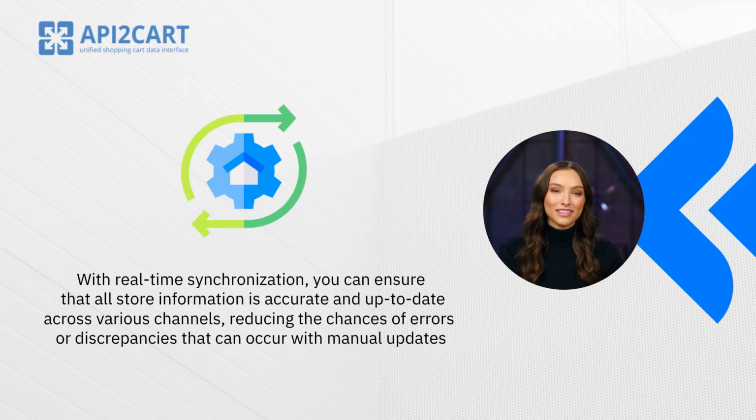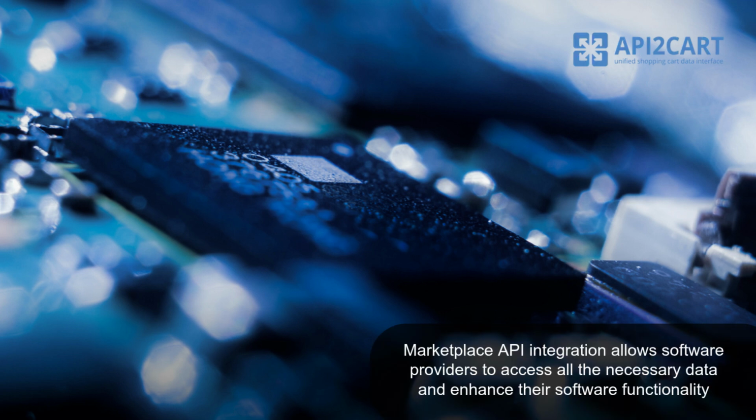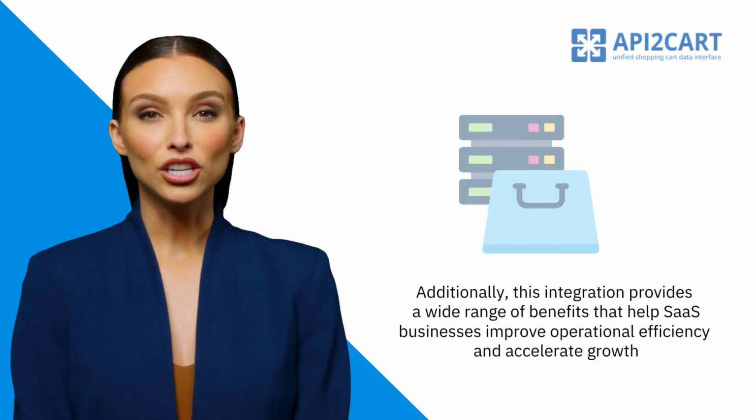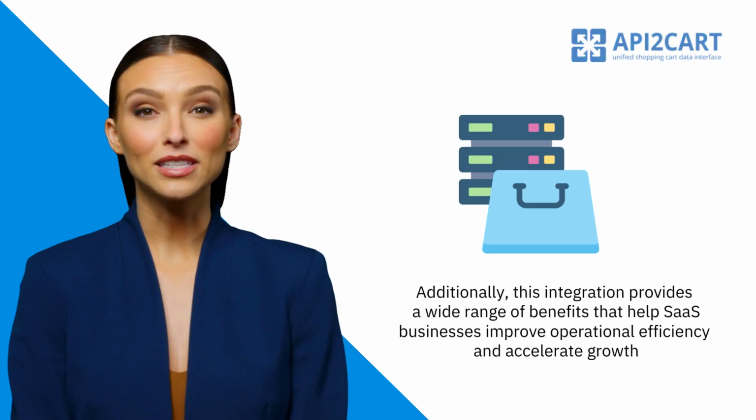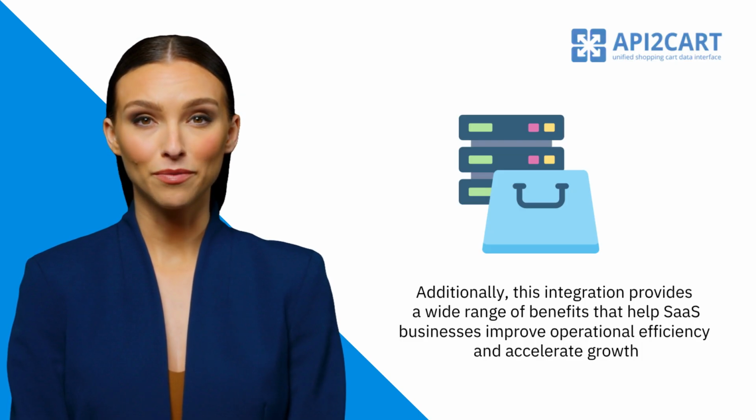With real-time synchronization, you can ensure that all store information is accurate and up-to-date across various channels, reducing the chances of errors or discrepancies that can occur with manual updates. Marketplace API integration allows software providers to access all the necessary data and enhance their software functionality. Additionally, this integration provides a wide range of benefits that help SaaS businesses improve operational efficiency and accelerate growth.